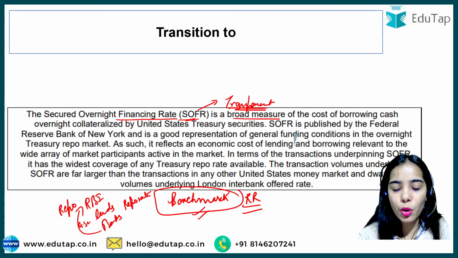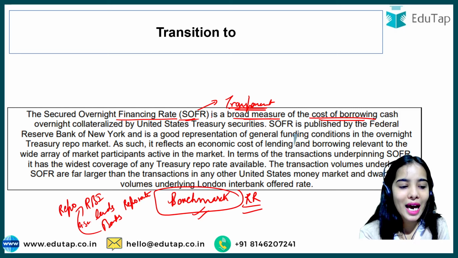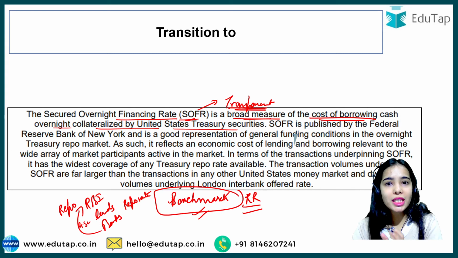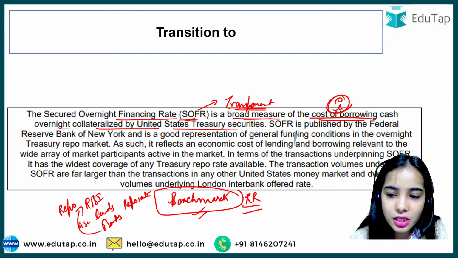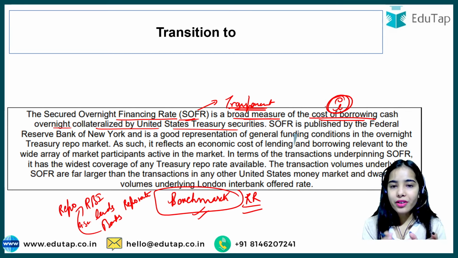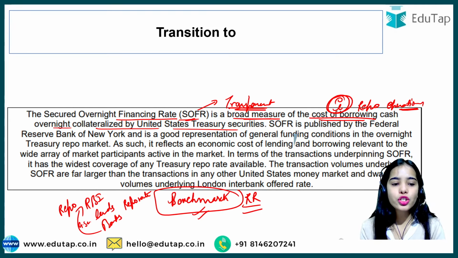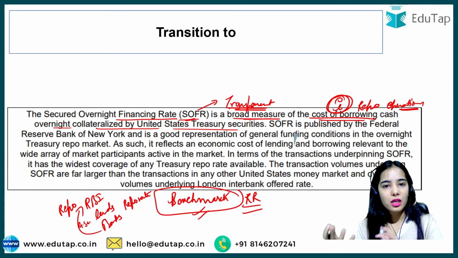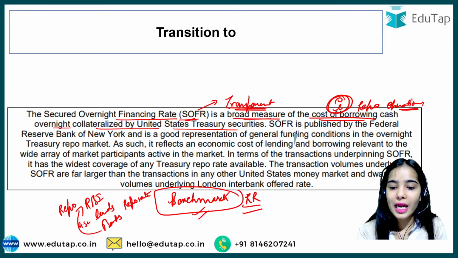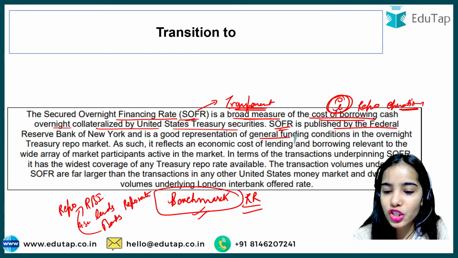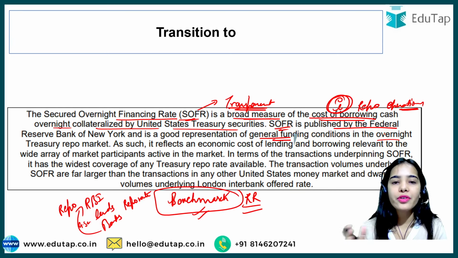SOFR is a broad measure of the cost of borrowing cash overnight collateralized by US Treasury bills. So SOFR is a broad measure that is dependent on the interest that is charged for the collateralized US Treasury securities, that is for the repo operations. On the basis of the repo rate or the interest that is charged, SOFR is calculated. SOFR is published by the Federal Reserve Bank of New York, and it is a good representation of the general funding conditions in the overnight treasury repo market.